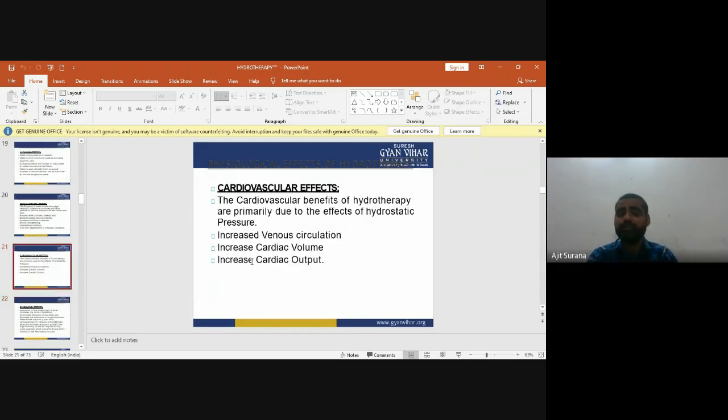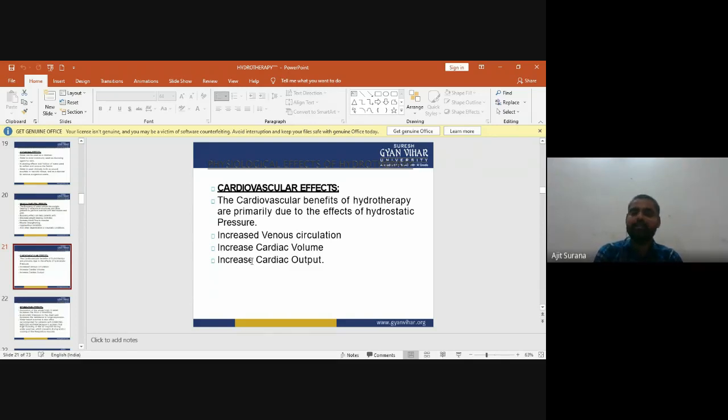Now the physiological effects, the cardiovascular effects of hydrotherapy over the heart. The cardiovascular benefits of hydrotherapy are primarily due to the effects of hydrostatic pressure. They increase the venous circulation, they increase cardiac volume, and they increase cardiac output. So these are the cardiovascular effects of hydrotherapy.